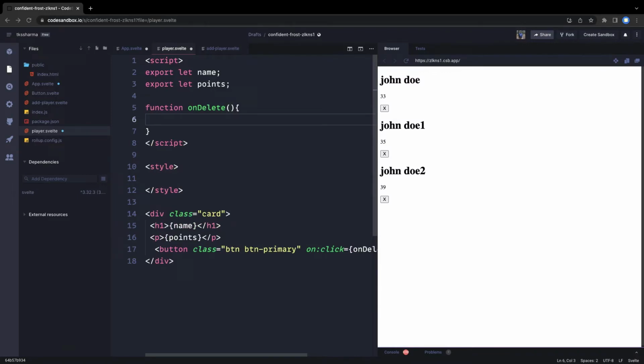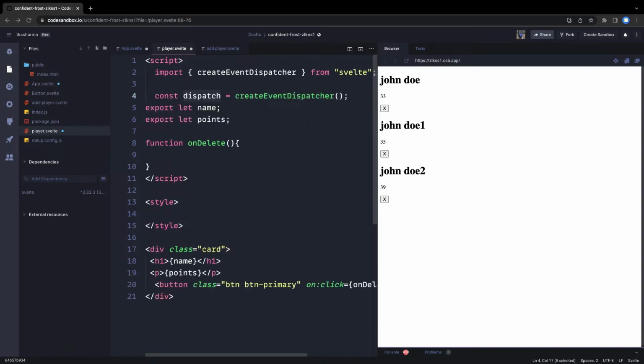So we are going to create a dispatcher event, right? We have to import createEventDispatcher, and we can dispatch this particular event on delete. We can just get the name. Okay, and I can simply say dispatch. And what is the event we wanted to dispatch? removePlayer.